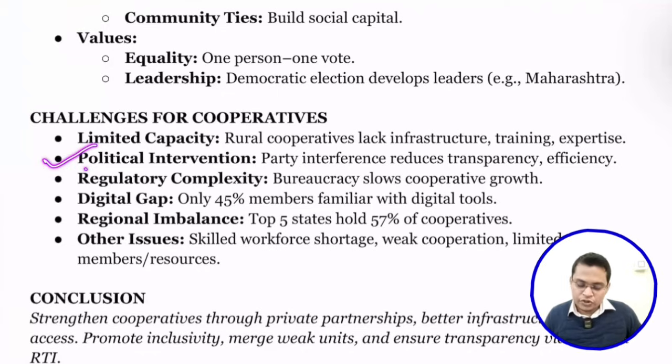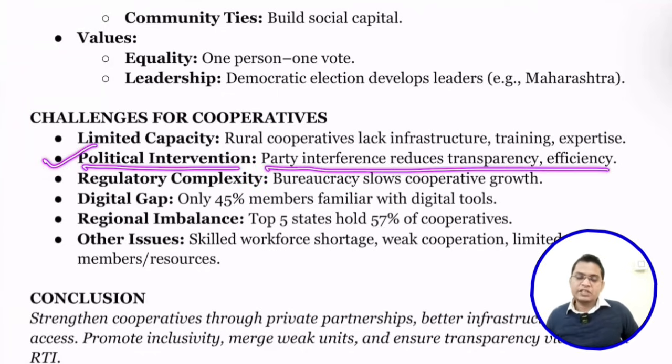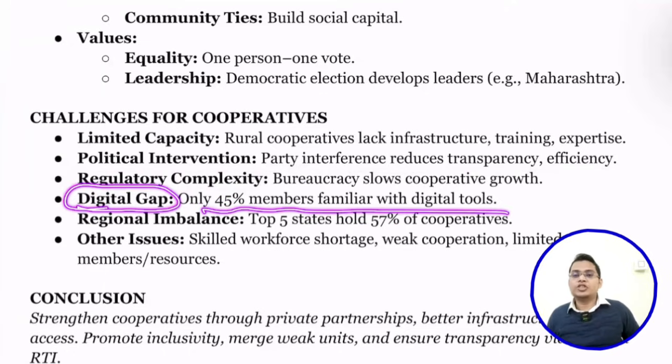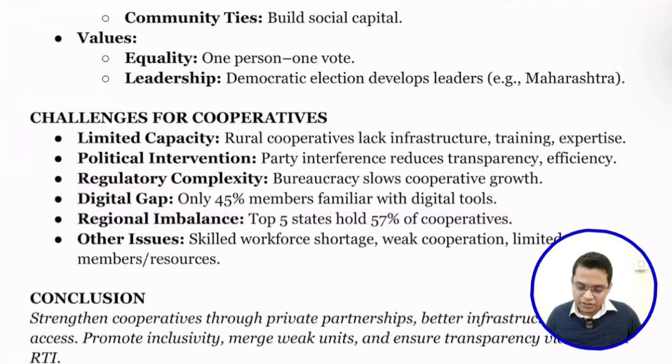So next is political intervention. Party interference reduces transparency and efficiency. We should not have political interference in cooperative societies, but parties get involved and politicize the governance. That is what led to the problem. Next is regulatory complexity. Too much regulation and complex law lead to bureaucratic decision making, red tapism and delays in our decision making. Then the digital gap: only 45% of members are familiar with digital tools. Just imagine, if only 45% of members are aware of digital tools, it takes a lot of time for implementation.